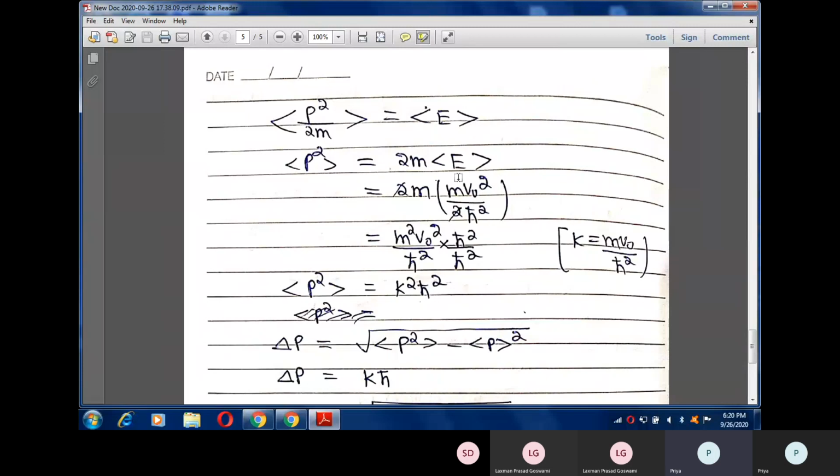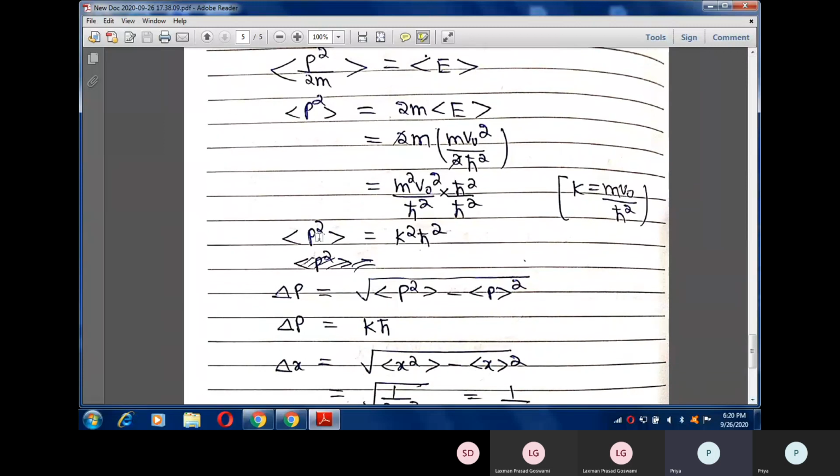So we can place the value of energy here, and by doing some manipulations, you can get average of p square. You can calculate by the usual original method, but this is the shortcut method which you should use in competitive exams. So average of p square comes out to be k square h cut square.